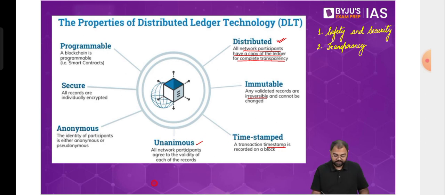Then this is a unanimous system. Unanimous meaning that all the nodes have to validate. Unless all the nodes validate, the transaction cannot be completed. That is what it means by being unanimous. Then it is anonymous. We discussed this as well, that all the nodes are completely anonymous, all the users are completely anonymous, and that's why nobody knows anything about anyone. So it becomes a completely transparent system, and a system that will run on its own, because I'm not going to favor anyone, I'm not going to go against anyone. It's just like, let's say for me in this classroom, I just know your names. I don't know anyone personally.